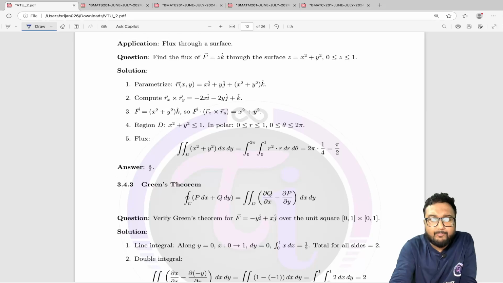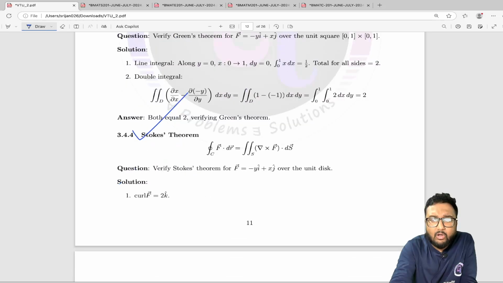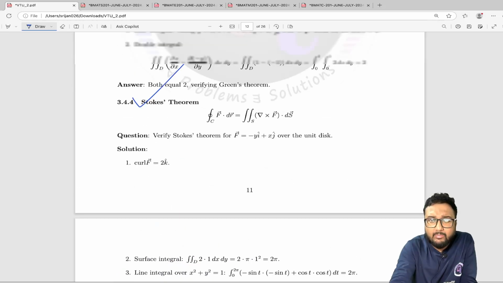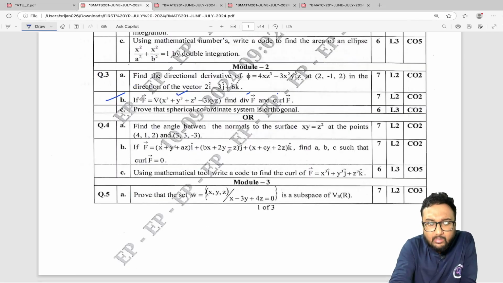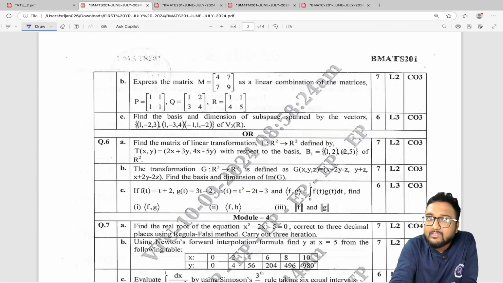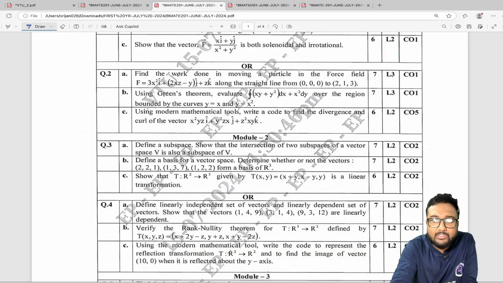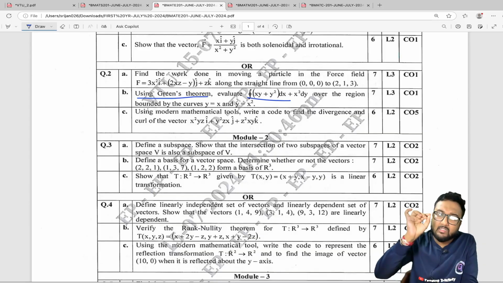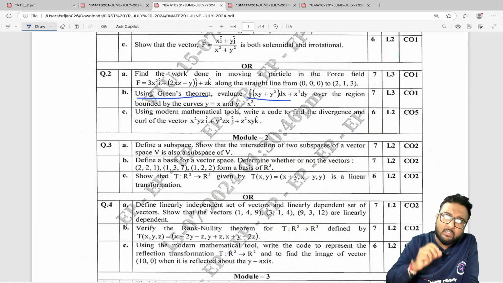Okay, next we have the three theorems: Green's theorem, Stokes theorem and Gauss divergence theorem, and you have to remember the form of these theorems. Let me show you one or two questions in the way they come, not in CSE by the way. Like here we can see the question, using Green's theorem evaluate this, right? So you need to remember the statements of Green's, Stokes and Gauss divergence theorem, as well as questions from that.